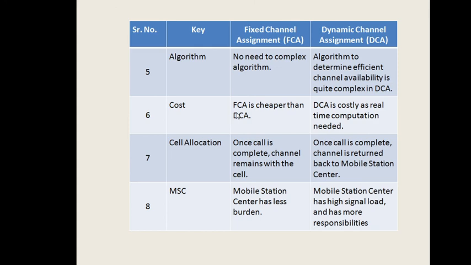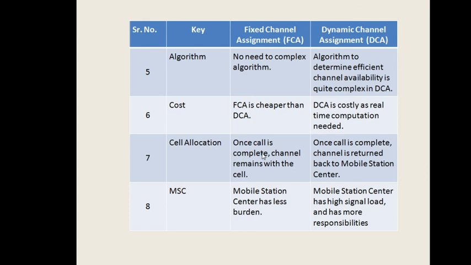The cost. FCA is cheaper than DCA because it is set once, as a one-time setup. So the initial cost is expended the first time. But DCA is somewhat different. The dynamic channel assignment strategy is costly and needs real-time consumption. As the number of customers keeps increasing, that is when we mostly use DCA. From time to time, software upgrades and programming are required. So DCA is costlier than FCA.